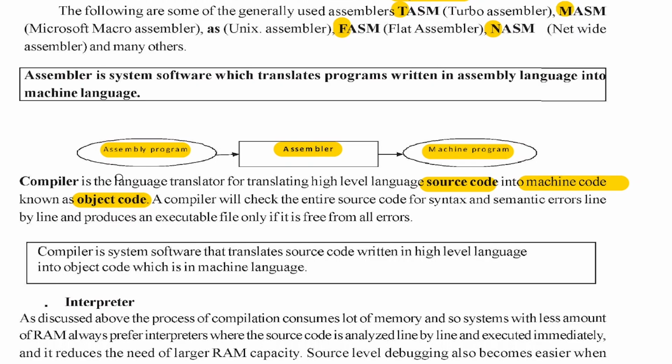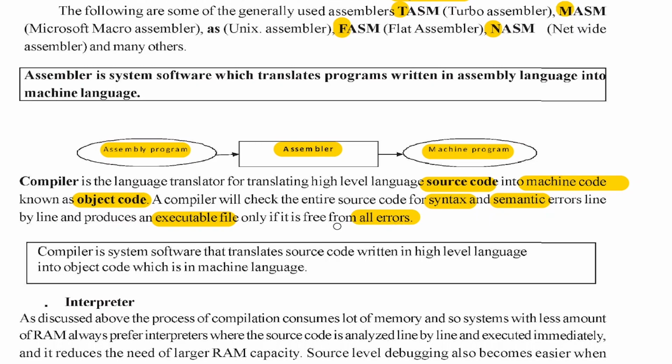A compiler will check the entire source code, the entire program you have written. Maybe you have many lines, 100 lines or 5, 10 lines, depending on the program. It checks for the syntax and semantic errors line by line and produces an executable file, that is object code, so that the program can be executed. It produces the executable file only if it is free from all these types of errors. So that is what we call the compiler's job.